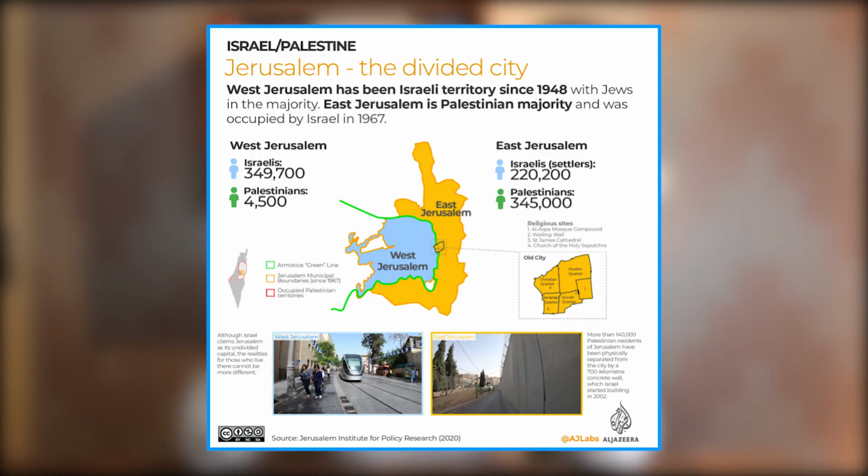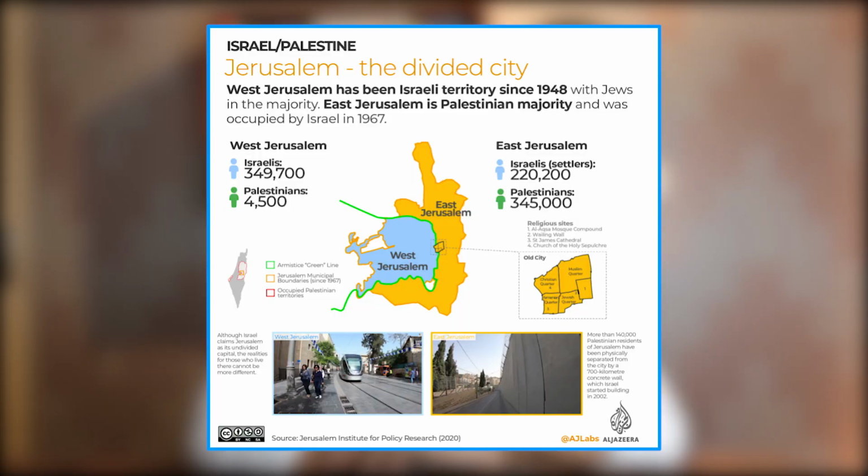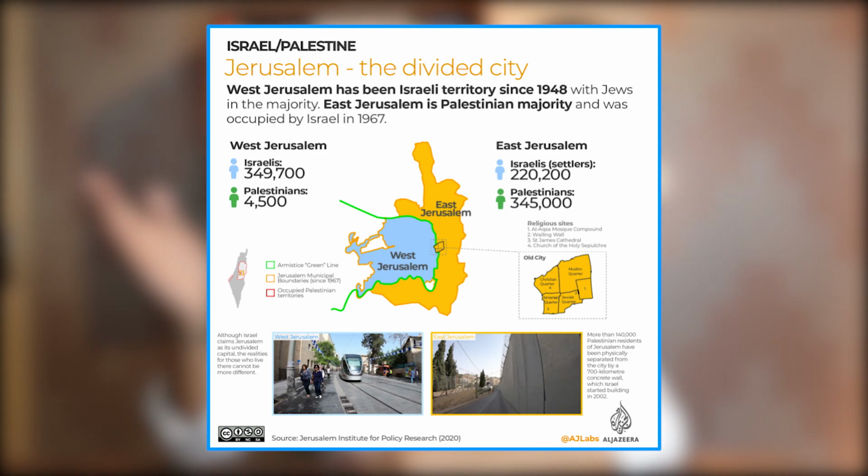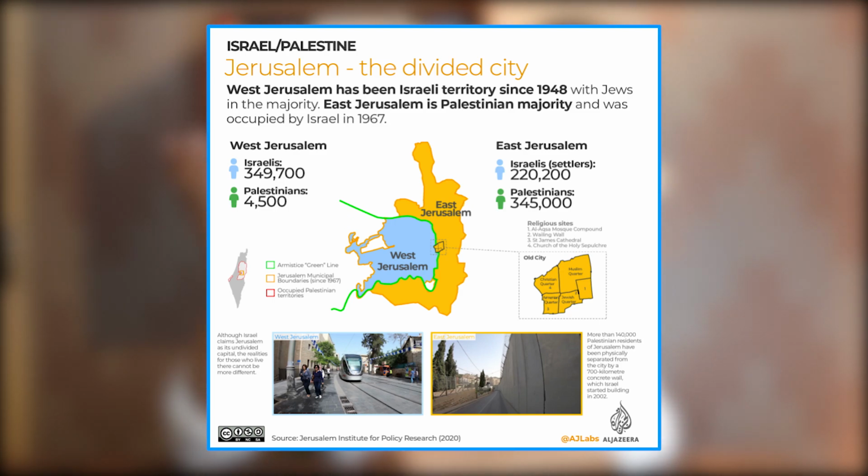Now, when you look at the map of Jerusalem, it is divided into two parts. On one side, you have West Jerusalem, which is heavily dominated by the Jewish population and is under the control of the Israeli government ever since they got their independence in 1948. On the other hand, you have East Jerusalem, which is dominated heavily by the Palestinian population. However, the Israeli government occupied East Jerusalem in 1967.